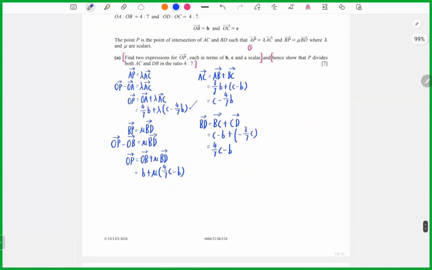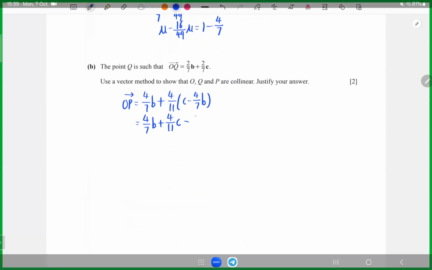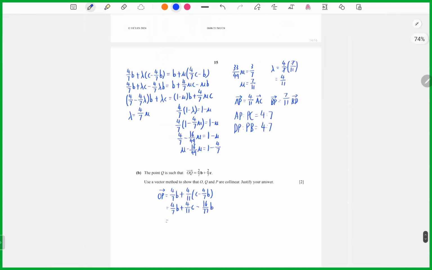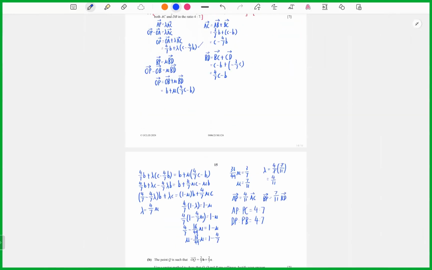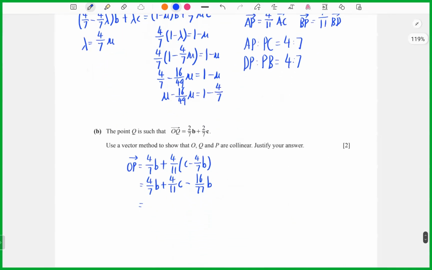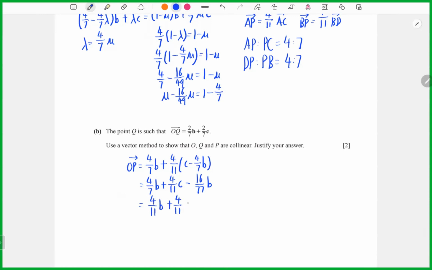So now we can take 4 over 7 b plus 4 over 11 c, minus 16 over 77 b. So I take 4 over 7 minus 16 over 77, and I'll get 4 over 11 b plus 4 over 11 c.